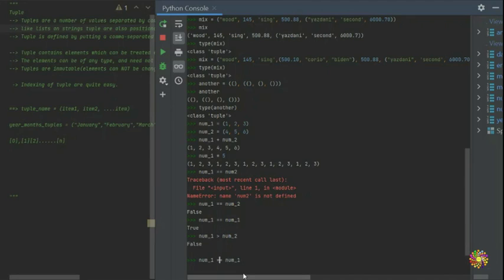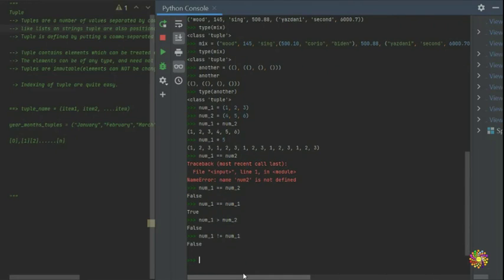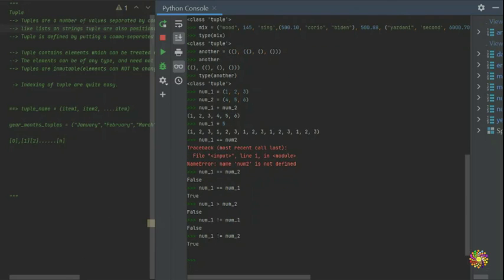So how about if we say not equal to? That should be num2 here, not num1, num2, and it says true because it's not equal to. The first one says num1 is not equal to num1, and it says false because it's equal. And num1 is not equal to num2 says true, because number 1 is 1 2 3, and number 2 is 4 5 6. Alright, so you guys can do your print as well.